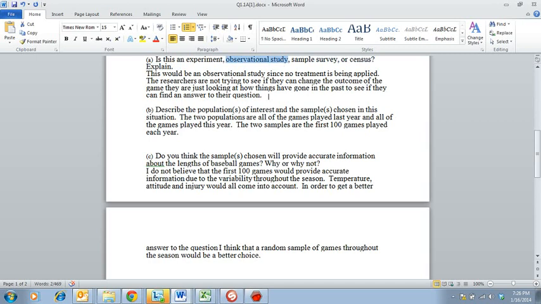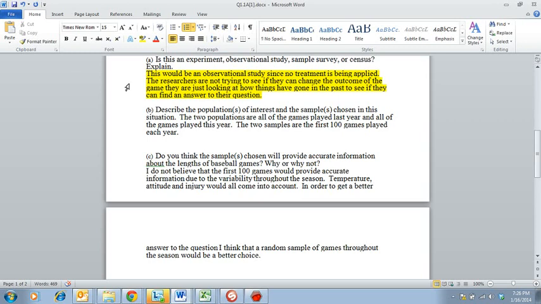So right here, I wrote down the answer. This would be an observational study since no treatment is being applied. The researchers are not trying to see if they can change the outcome of the game. They're just looking at how things have gone in the past to see if they can find an answer to their question.